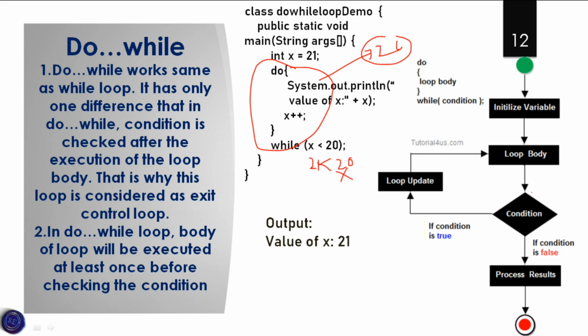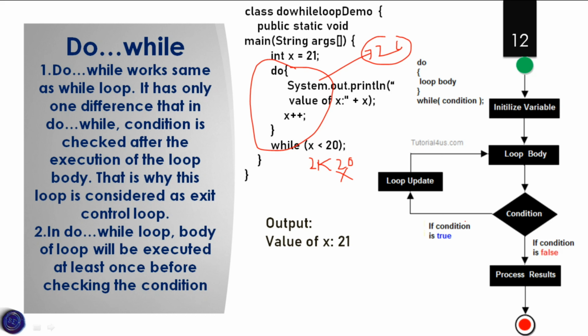First you are initializing the variable, so here x is equal to 21. After that we have the loop body, which is the do block. Next the condition is checked after the execution of the do block. If the condition is false, the results will be processed.